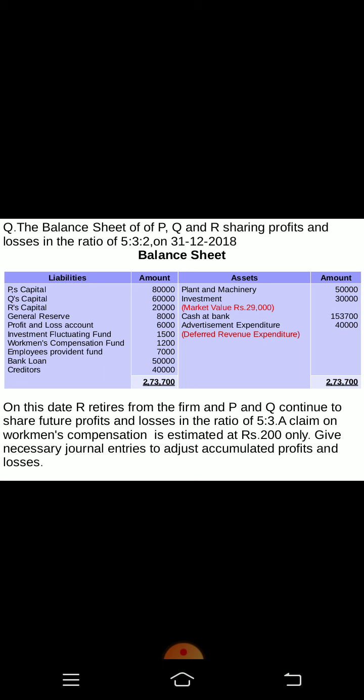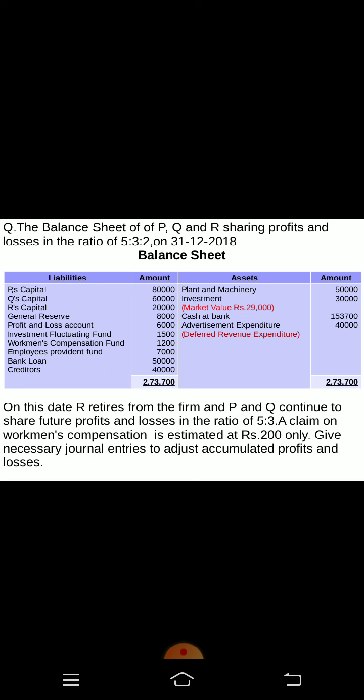Investment value is given as 30,000, but presently its value is 29,000. It means that the value of investment has come down to 29,000. So how much is the loss? Investment is an asset. Its book value is 30,000, but now it is having only 29,000, so it is a loss of 1,000 rupees. This loss of 1,000 rupees will be written off using the fund that we have created for the investment.